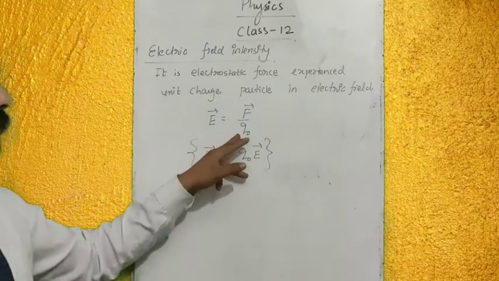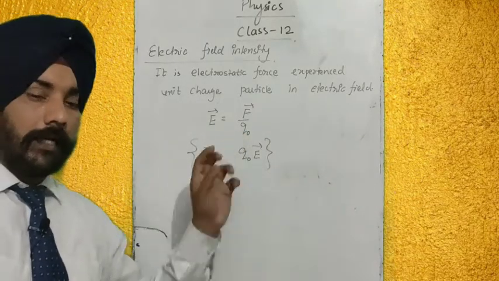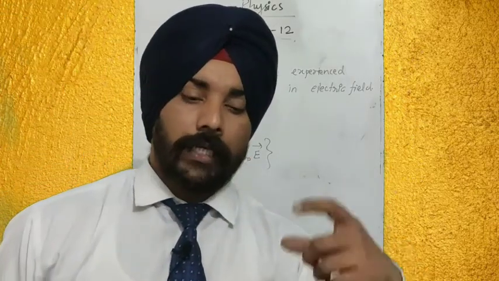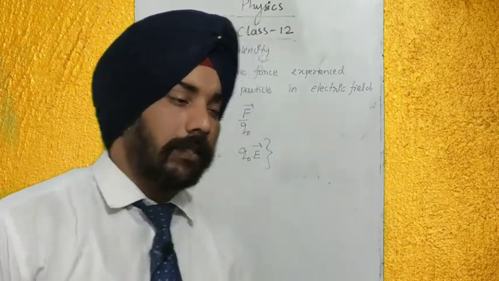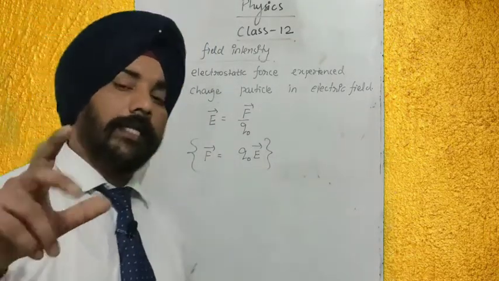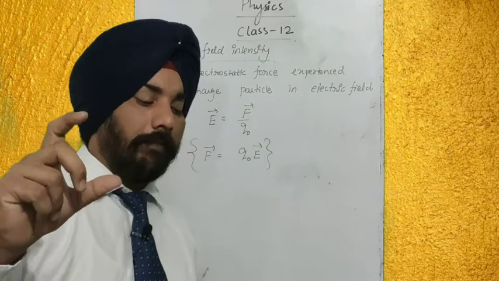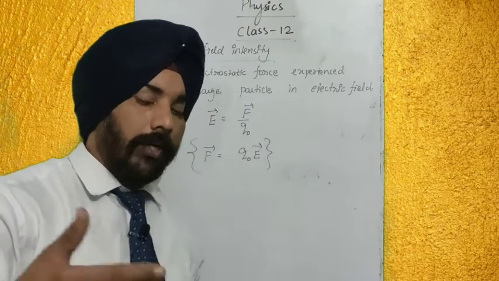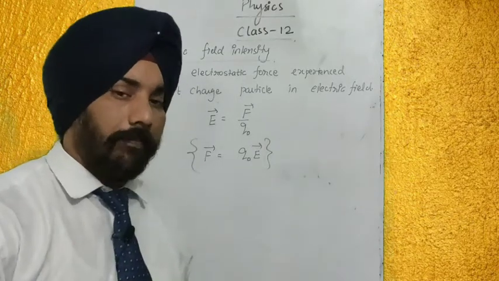A point charge particle means a charged particle with negligible appearance, which does not contribute to the electric field already present.